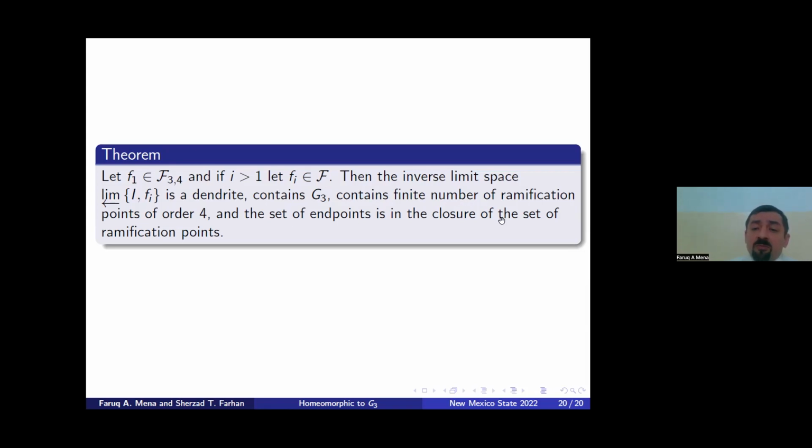And the set of endpoints is in the closure of the ramification points of order 3, of course. We don't have order 4, okay. The proof is kind of similar. That's why we named it as a corollary of the previous theorem, but we missed changing it to the corollary.